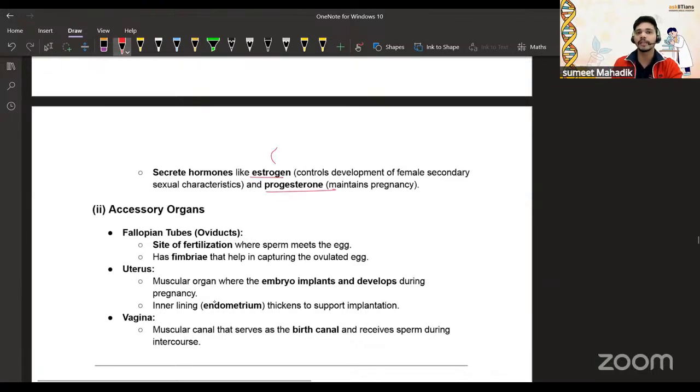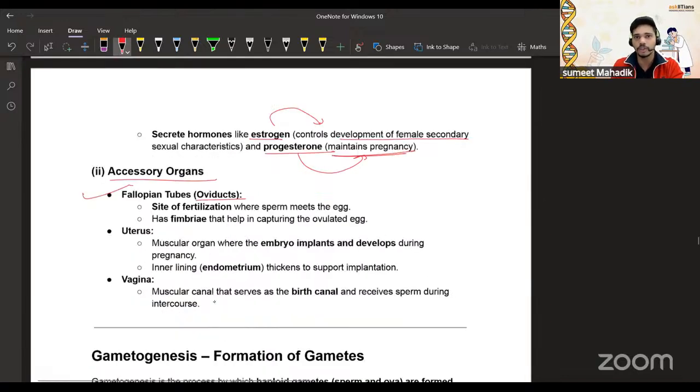Estrogen is responsible for development of the female secondary sexual characters, and progesterone maintains the pregnancy, right? So who is maintaining the pregnancy? Progesterone hormone. Now, accessory organs: the fallopian tube. It's also called the oviduct. Site of fertilization. I already mentioned, right?